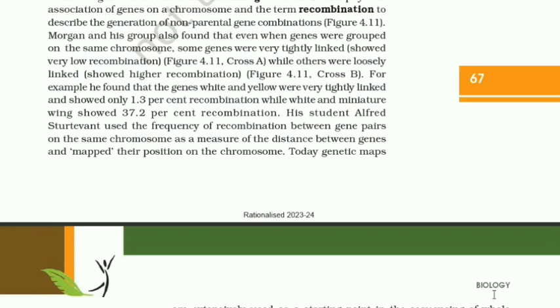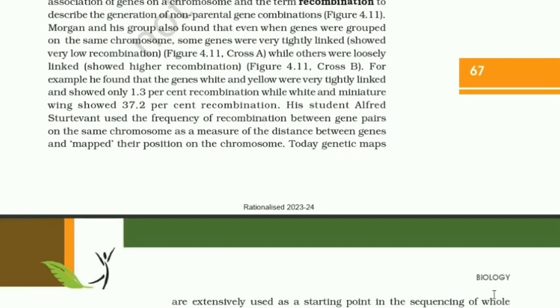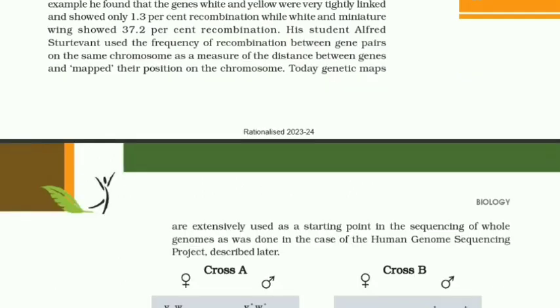For example, he found that the genes white and yellow were very tightly linked and showed only 1.3% recombination, while white and miniature wing showed 37.2% recombination. His student Alfred Sturtevant used the frequency of recombination between gene pairs on the same chromosome as a measure of the distance between genes and mapped their position on the chromosome.